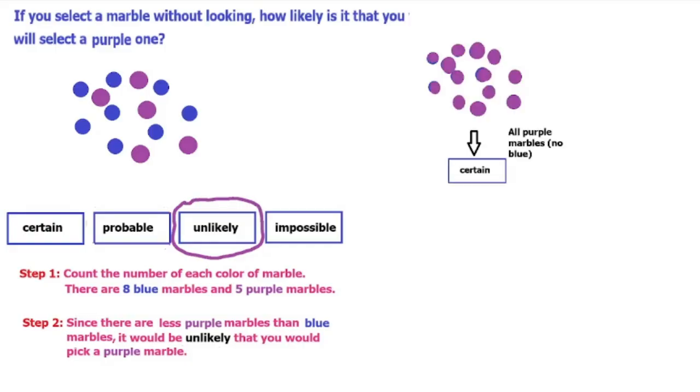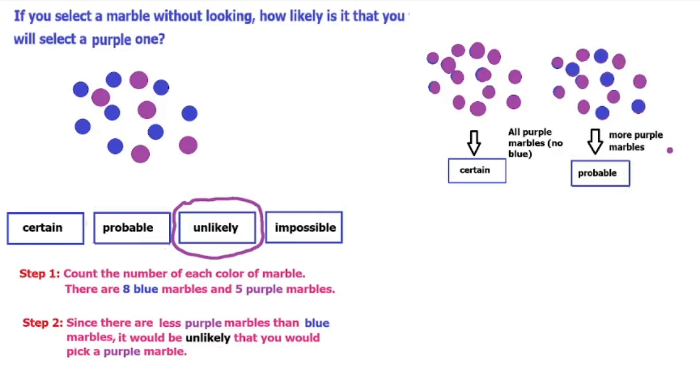So certain would mean that we had all purple marbles. If there were all purple marbles, then we would certainly always pick a purple one, right? Then if there were more purple marbles, then it would be probable that we would pick purple, right?